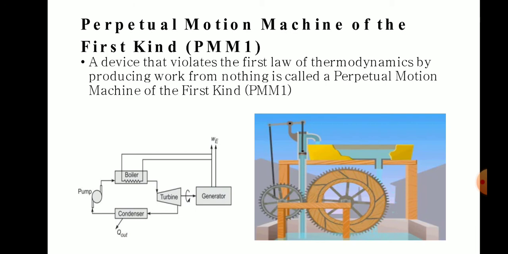Which means that if there is no input, there is no output. Whenever we get output, we supply some amount of input. There is no machine that operates without input. If a machine operates without input, that machine is called a perpetual motion machine of the first kind. This violates the first law of thermodynamics. See, the video is clearly explained.